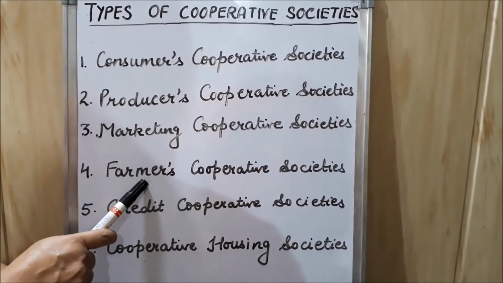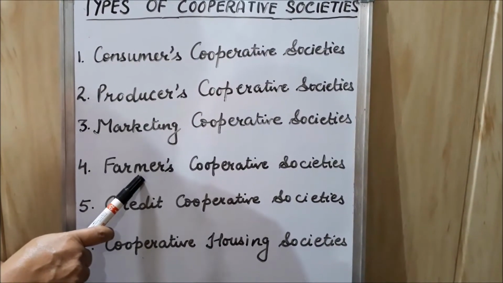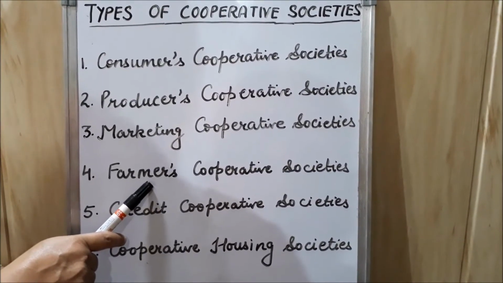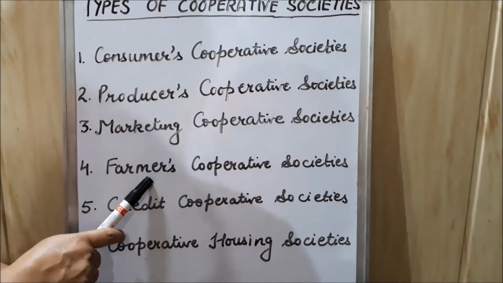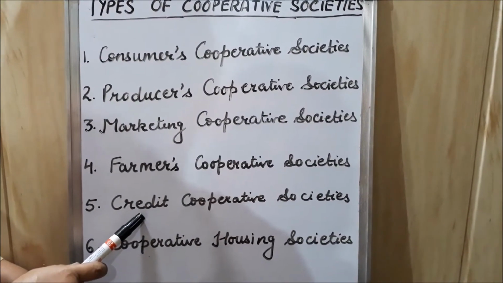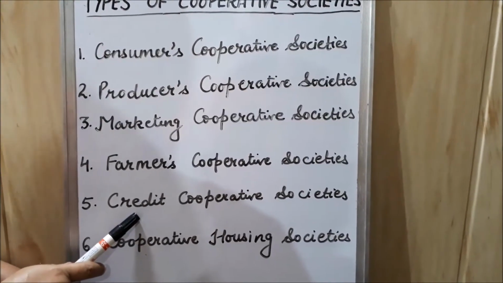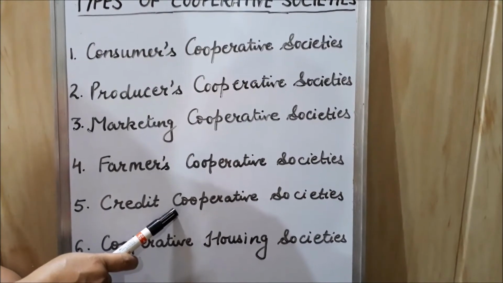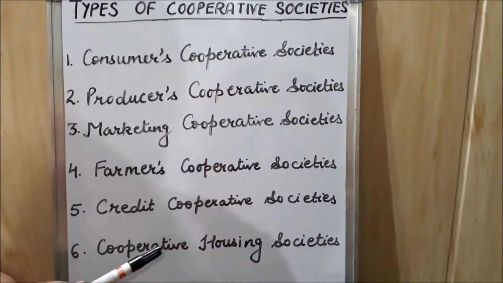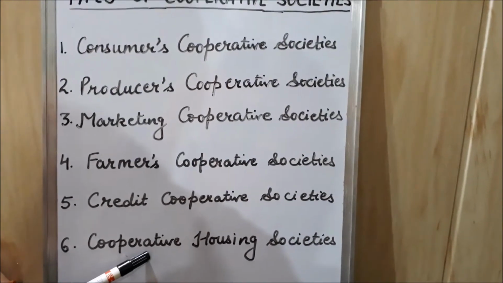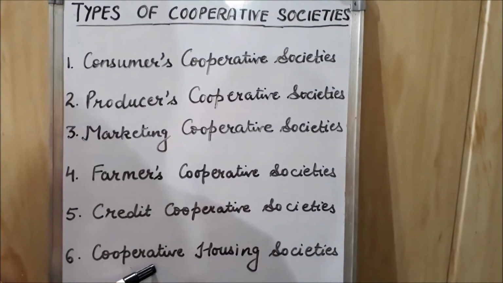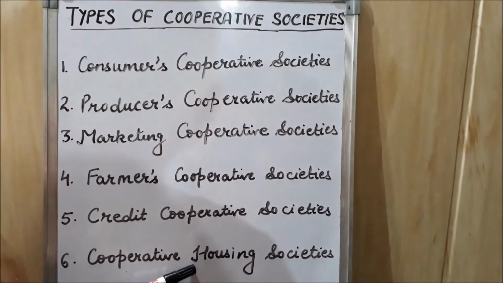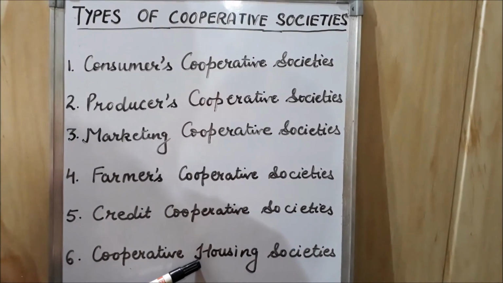Farmers cooperative societies are formed by farmers who want to work collectively, and these societies provide them good seeds, manure, fertilizers and irrigation facilities. Credit cooperative societies are formed by such persons who are in need of money. These societies provide them credit facilities at low interest rates. Cooperative housing societies are formed by such persons who are in need of houses. These societies provide them houses at low prices and facility of payment in installments.